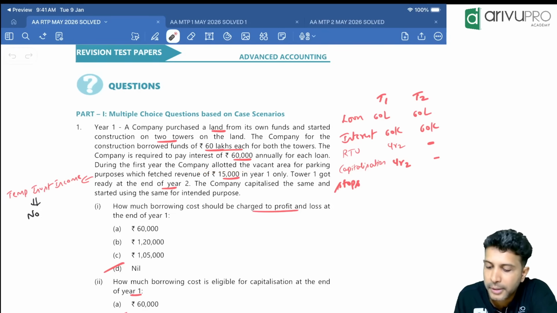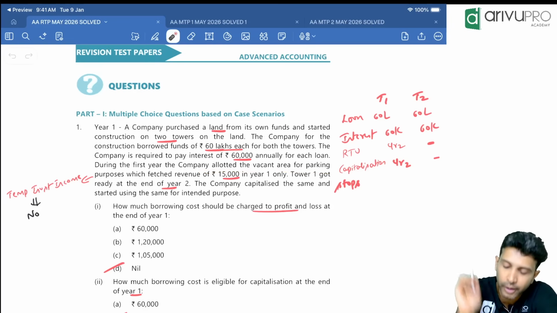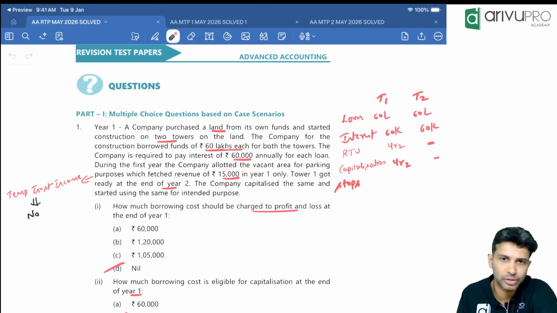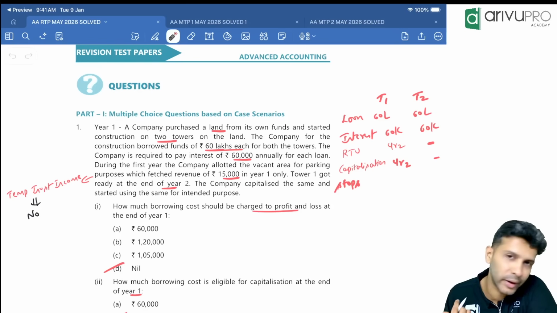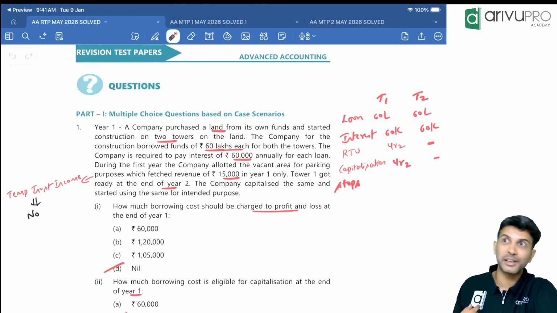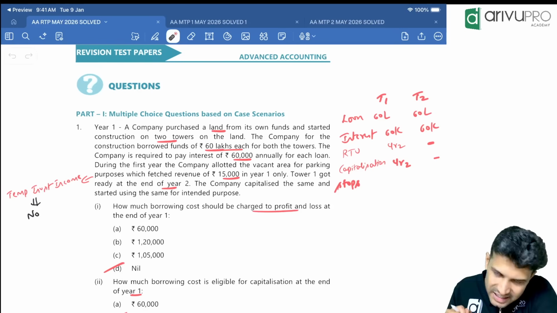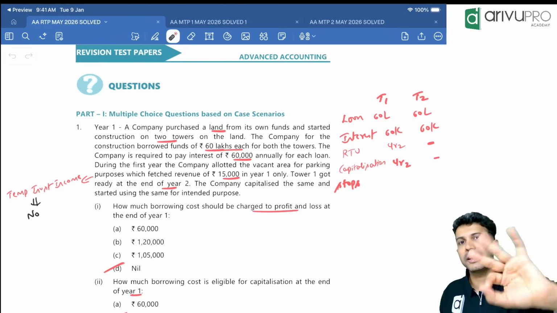During the first year, the company allotted the vacant area for parking purpose. Land was vacant, no? So they let it out and earned a revenue of 15,000. Now what we will do, we have learnt in our borrowing cost: any temporary investment income we need to reduce, sir. Yes, temporary investment income we need to reduce.